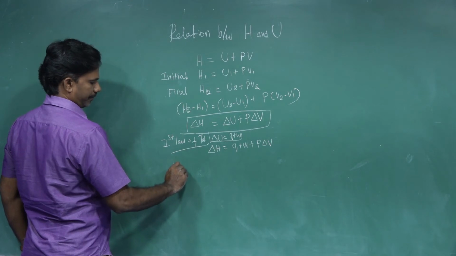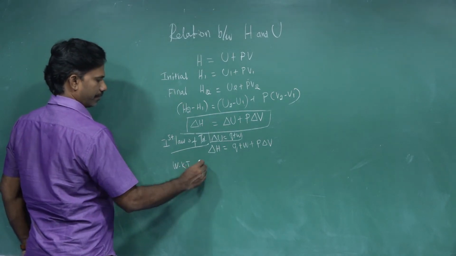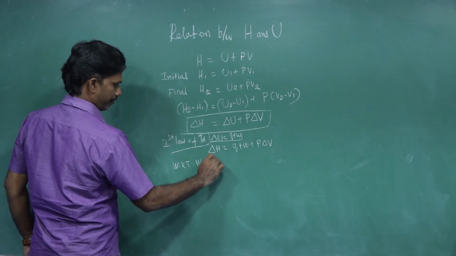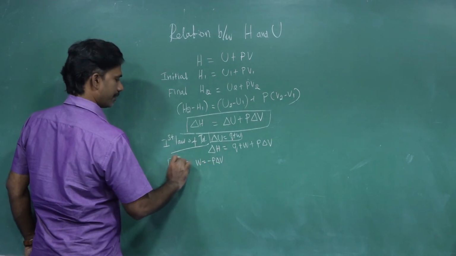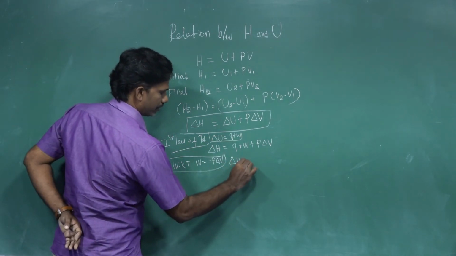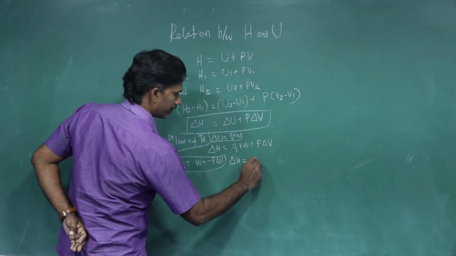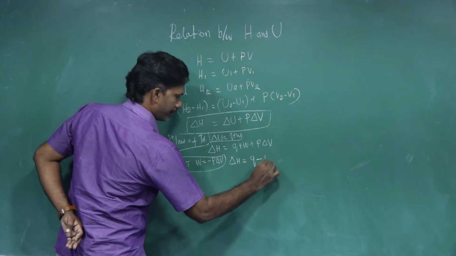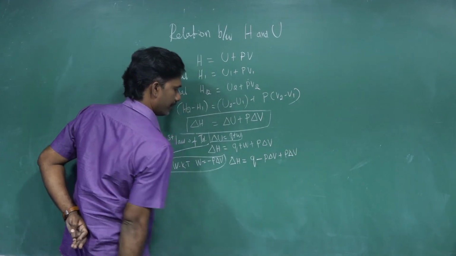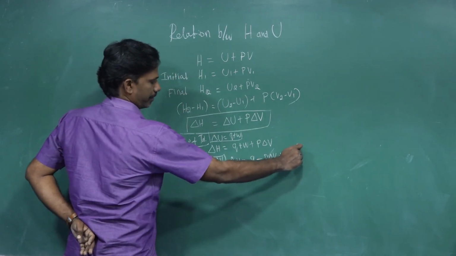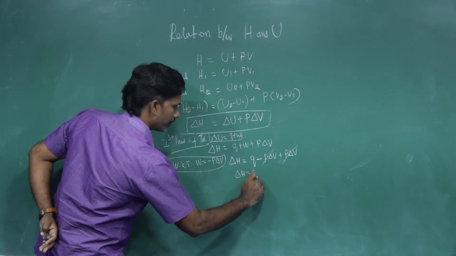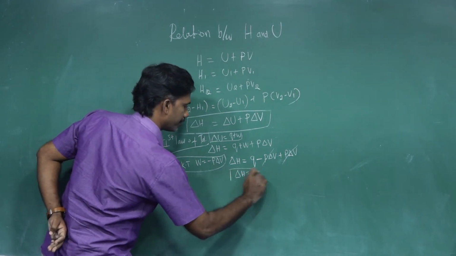We know that W equals minus P del V. That is, we know that already. So substituting that here, del H equals Q minus P del V plus P del V. So minus P del V and plus P del V cancel, that is, del H equals QP at a constant pressure.